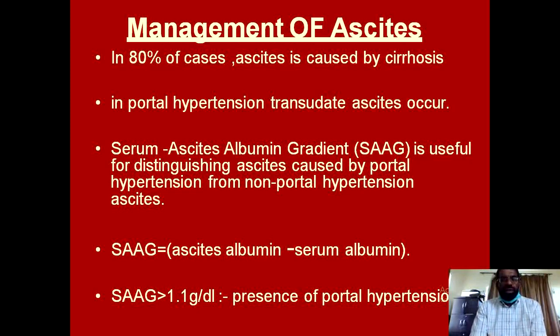Coming to management of ascites, the most common cause of ascites in Pakistan and in most of the developing countries is liver cirrhosis, which accounts for about 80% of the cases. And in cases of cirrhosis and associated portal hypertension, the ascites is transudate. And one simple test in the diagnosis of ascites of portal hypertension is to assess the SAG ratio.